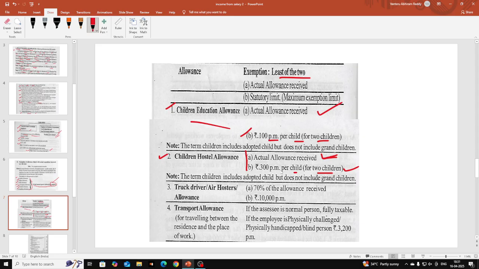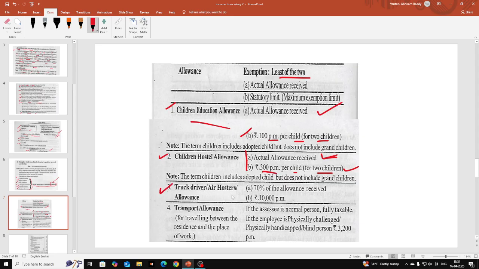So actual allowance received or this amount, whichever is least, will be selected as deduction, and the remaining amount from the total allowance, after you deduct the deduction, is the unexempted amount, that is taxable. You should write it under the head allowances.